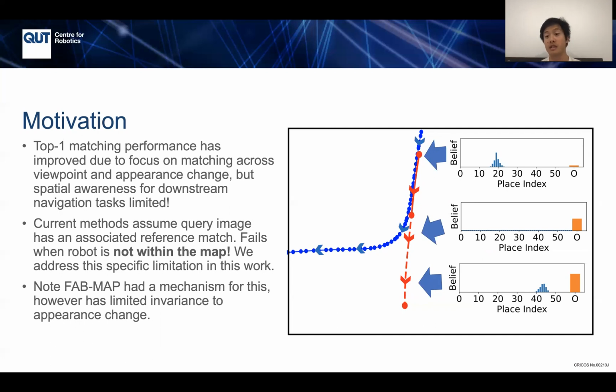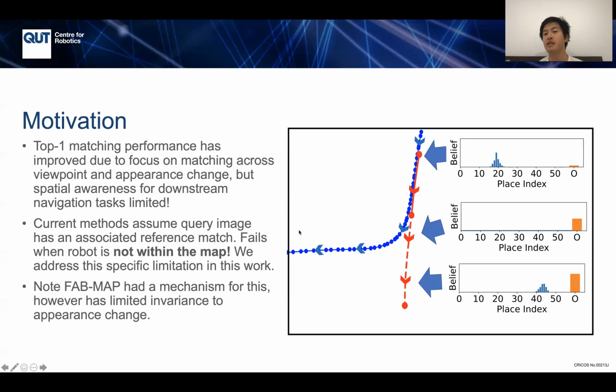So given a query image or given a sequence of query images, we wish to infer whether or not a query image is captured within the map or off the map explicitly. I want to note that FAB-MAP by Cummins and Newman over a decade ago had a mechanism for this. It was a probabilistic system based on bag of words, and it had an explicit mechanism for predicting whether or not an image was captured within the map. However, this method has limited invariance to appearance change. So we wish to take these global image descriptor methods with strong robustness to appearance and viewpoint change and apply this spatial awareness that FAB-MAP had, and we want to augment that.